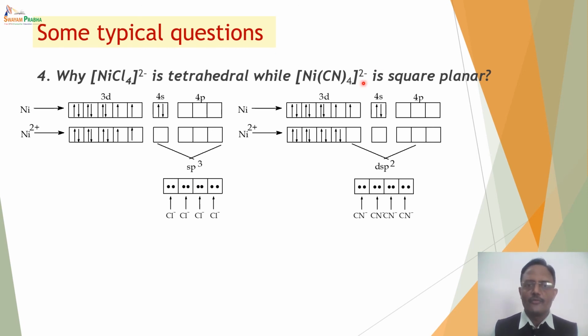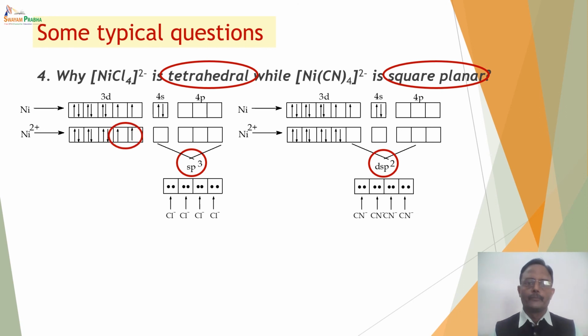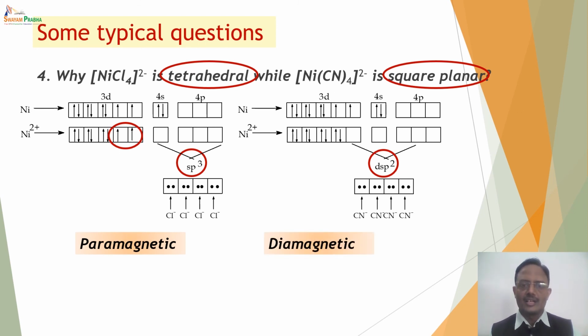In Ni(CN)4, cyanide is a strong ligand, so it makes the electrons undergo pairing in the 3d subshell, thereby undergoing dsp2 hybridization, so it is square planar. Also, in NiCl4, there are two unpaired electrons, so it is paramagnetic. In this case, there is no unpaired electron, so it is diamagnetic in nature.